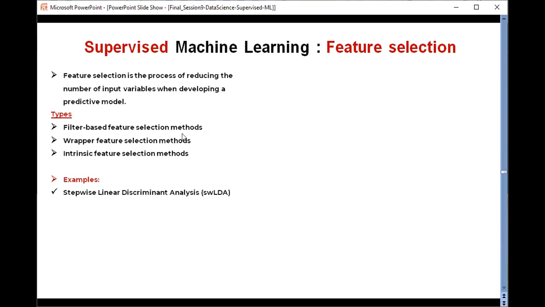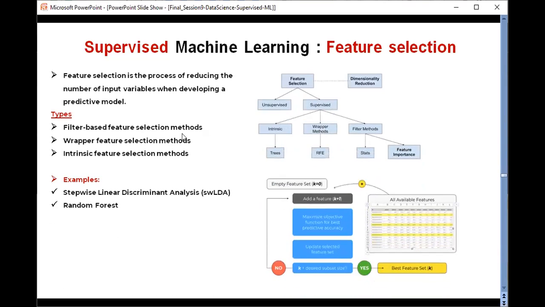If you remember, we used two methods. One is random forest that we did last time, and another one is stepwise linear discriminant analysis. This is another method that acts as both a feature selection method as well as to develop a prediction model.